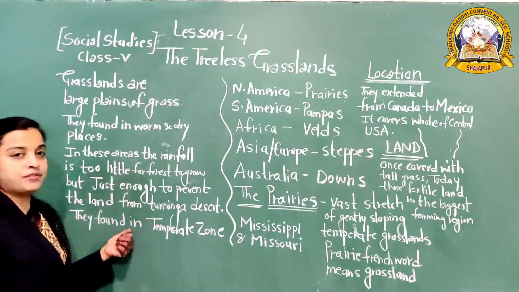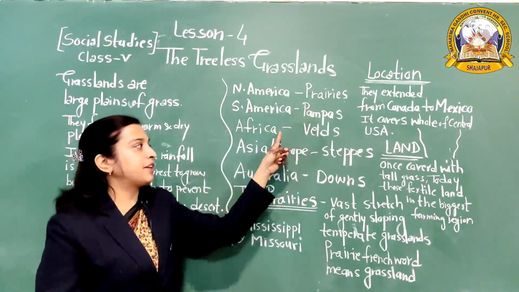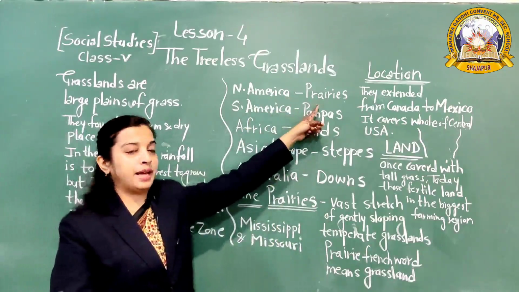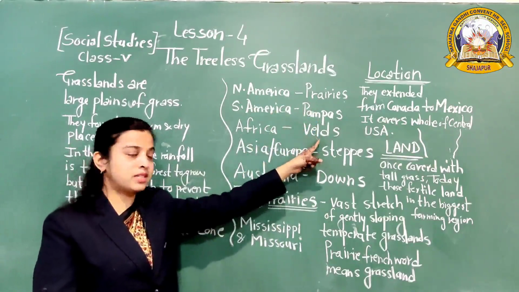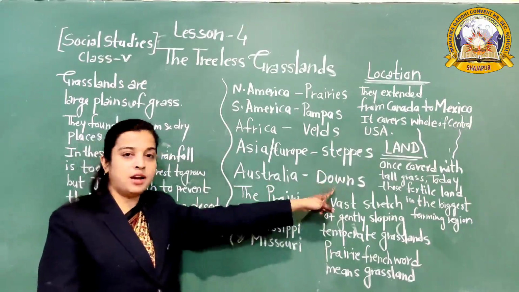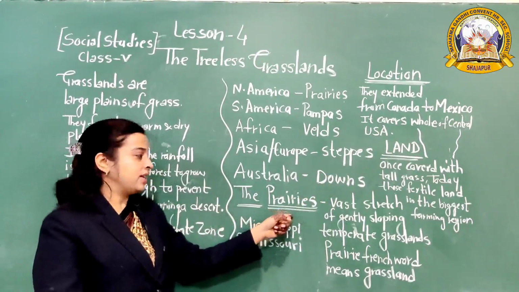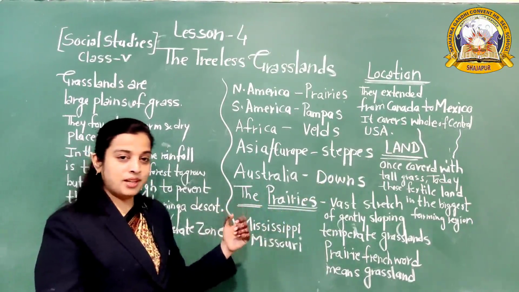They are mostly found in the temperate zone, and known by different names in different continents. North America prairies, South America pampas, Africa velds, Asia and Europe steppes, Australia downs. We are going to learn about the prairies, the treeless grassland of North America.